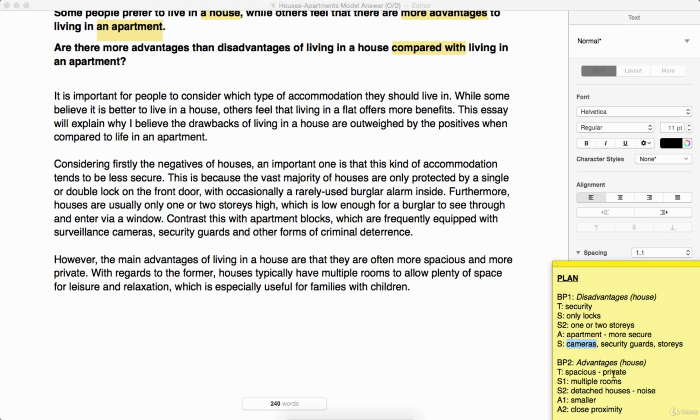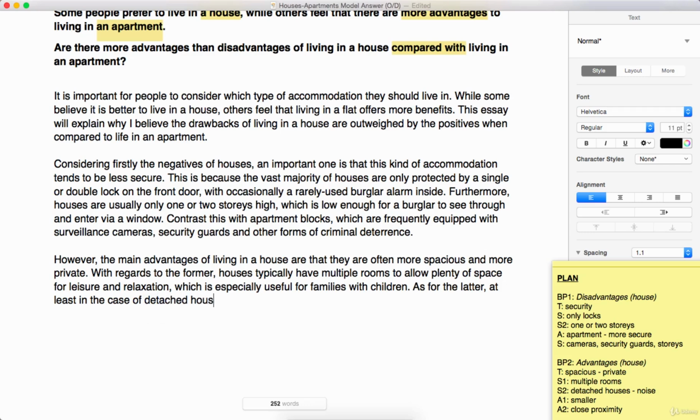Now we need to move on to the private aspect. So here we wrote "with regards to the former". How do you think we could start the next sentence, which will look at the more private aspect? Hopefully you're using some expression with the word "latter". And I'm just going to say "as for the latter". So as for the latter, what have we got here? Detached houses. Now, not all houses are detached, so we're just going to say "at least in the case of".